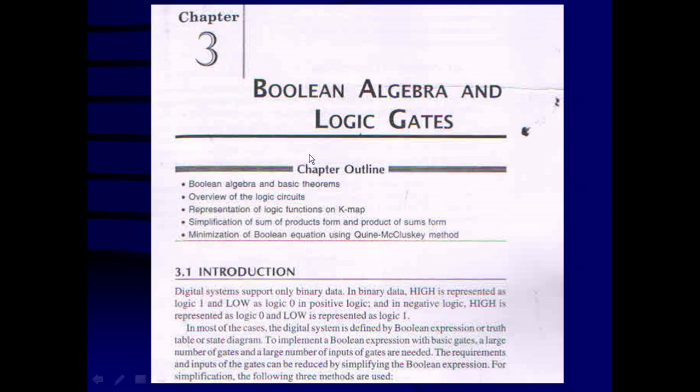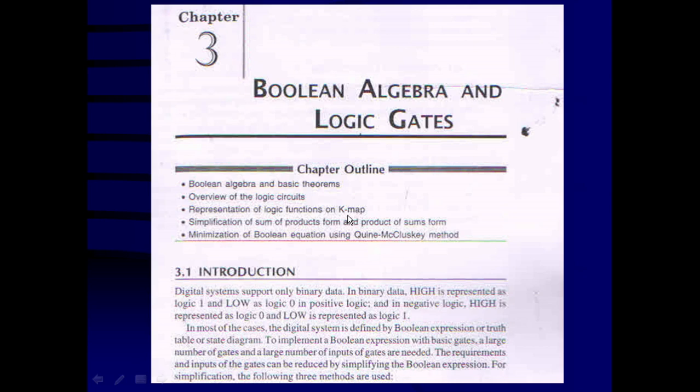So we are starting with the outline of this chapter. The chapter outline is: Boolean algebra and basic theorems, so we'll understand what Boolean algebra and basic theorems are. Second important thing is an overview of logic circuits. Third, the representation of logic functions on a Karnaugh map, written in short as K map.